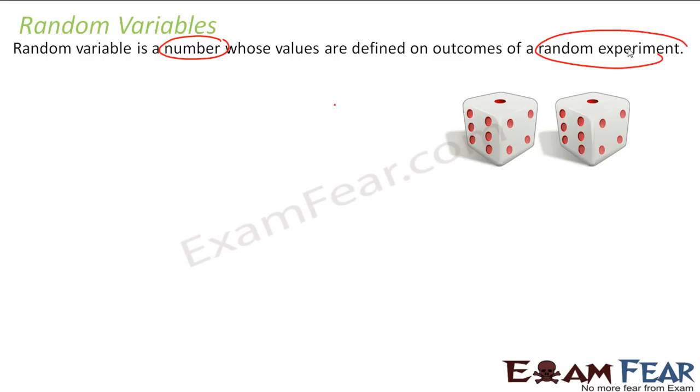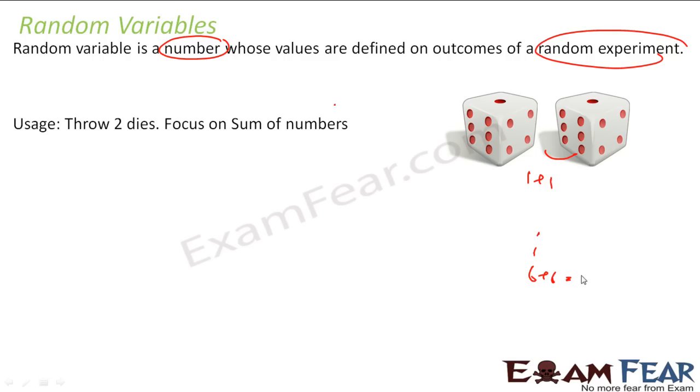For example, you throw two dice and you focus on the sum of numbers. The minimum can be 1 plus 1, the maximum can be 6 plus 6, 12. It can vary from 2 to 12. So if you're focusing on the sum of numbers, 2 to 12, these are nothing but random variables.